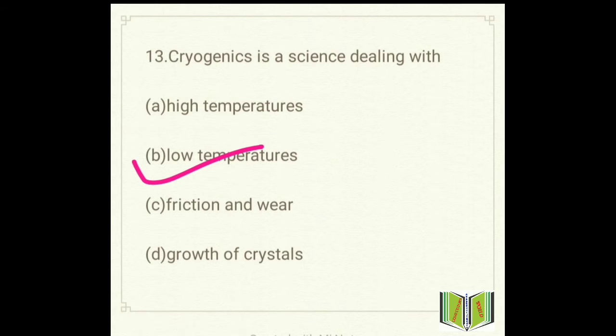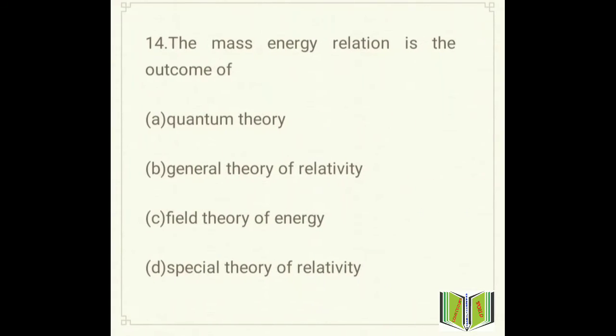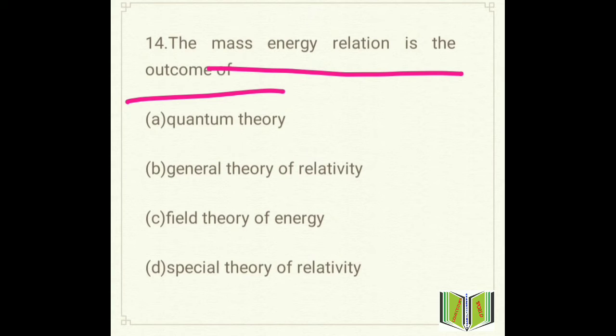Move to the next question, question number 14. The mass energy relation is the outcome of, what is the mass energy relation? Option A quantum theory, option B general theory of relativity, option C field theory of energy, option D special theory of relativity. So here the answer will be option D, special theory of relativity.